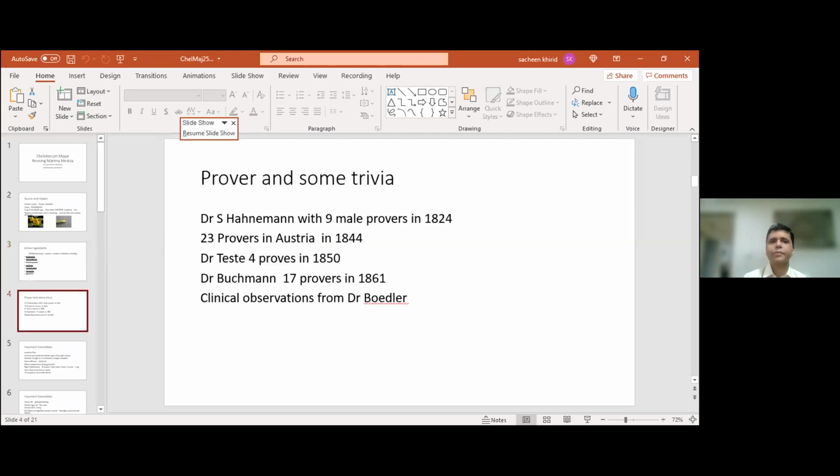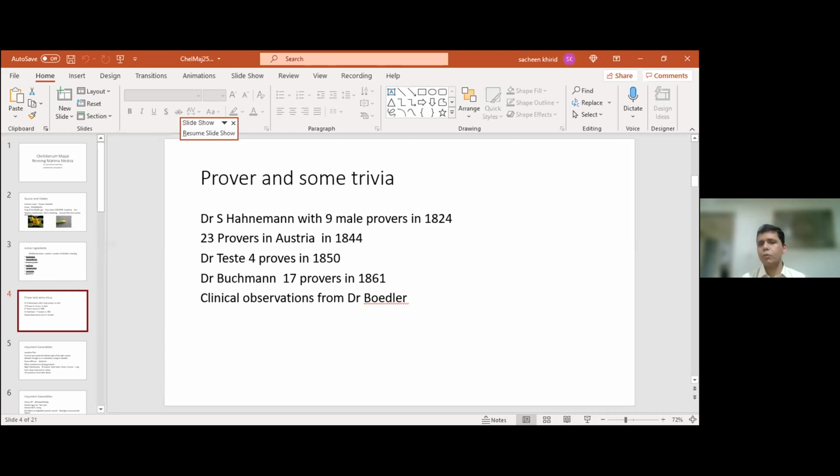All right. This is some trivia which I picked up, and I think again it's important. The original prover for Chelidonium was Master Samuel Hahnemann. He did it with 9 male provers in 1824. After that, provings were done in Austria by 23 provers. Then by Dr. Setzi, 4 provers in 1850. Dr. Buchmann from Germany with 17 provers, and a lot of clinical observations from Dr. Bodler in the USA. All these sources are the original sources for Chelidonium, which is present in our materia medica literature, including Hering's Guiding Symptoms and the T.F. Allen register.